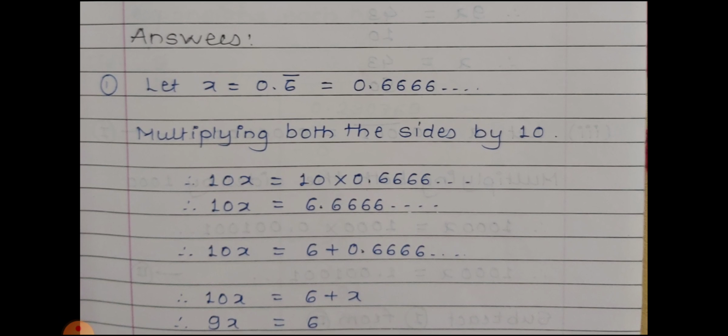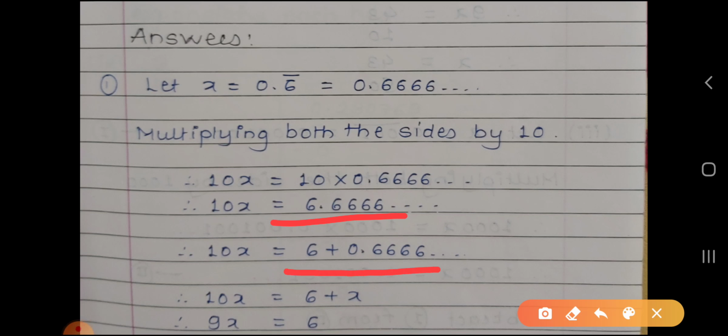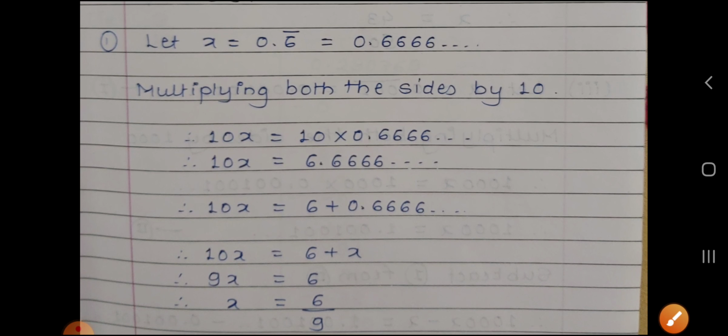Because we want to find the value of x, we solve the equation for x. So we write this number 6.666 in the form of a plus x, that is 6 plus 0.6666, since we know that the value of x is 0.666.